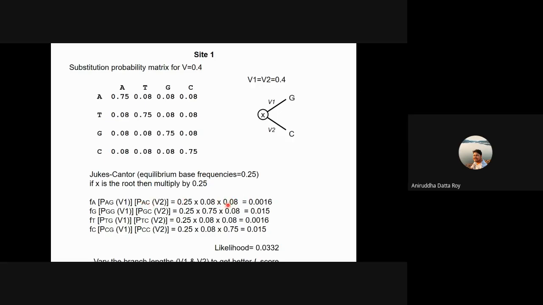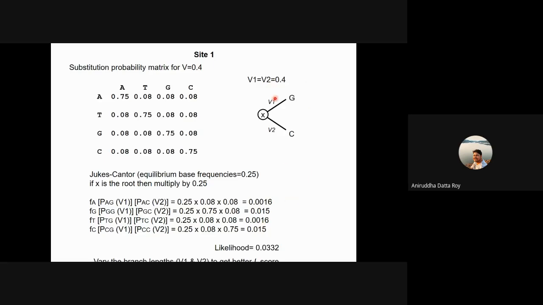So it's 0.08, right? So you get 0.0016. Okay. Similarly, you do it for all possible states, right? And because we are assuming Jukes-Cantor equilibrium base frequency, all of these are going to be 0.25. And we are doing this because we think that this is the complete tree, right?